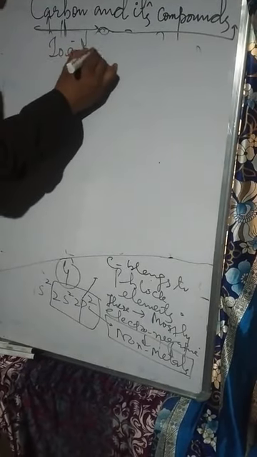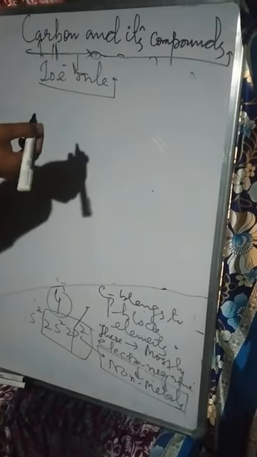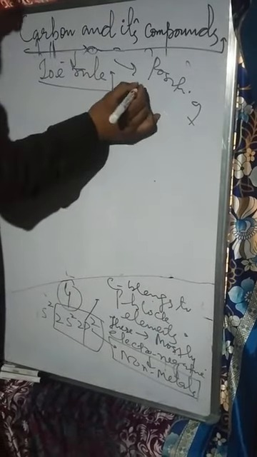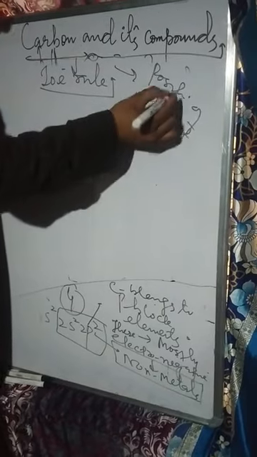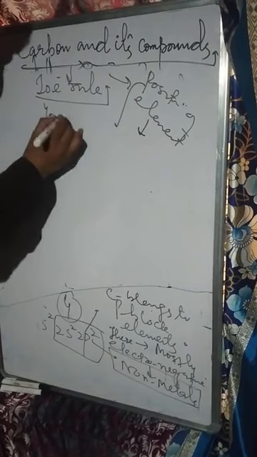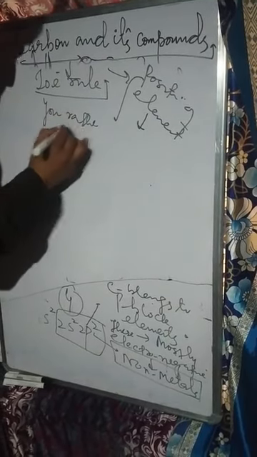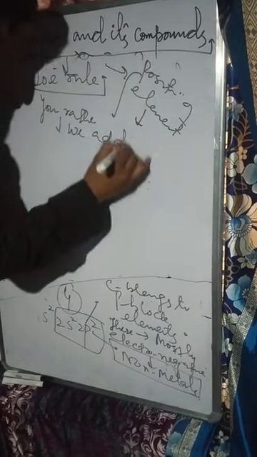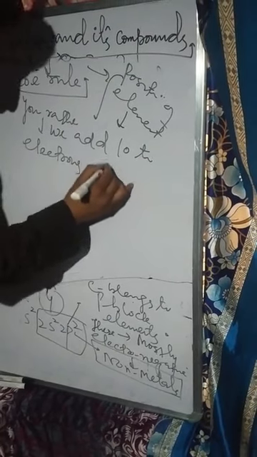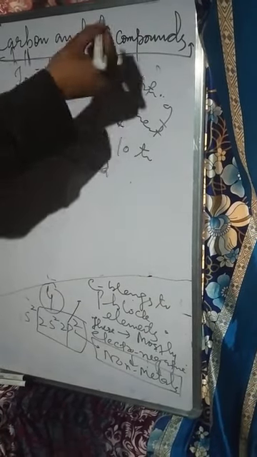As far as this carbon is concerned, another method we have is called the 10 electron rule. According to the 10 electron rule, if you are to see the position of an element in the periodic table, we have to add 10 electrons to the valence electrons, and that will show us the position of the element in the periodic table.